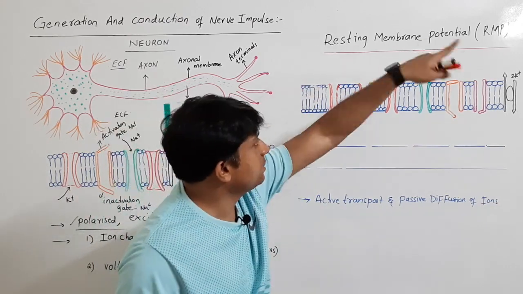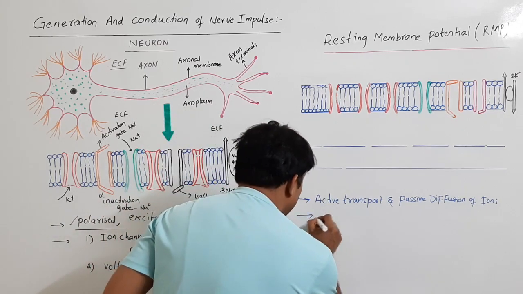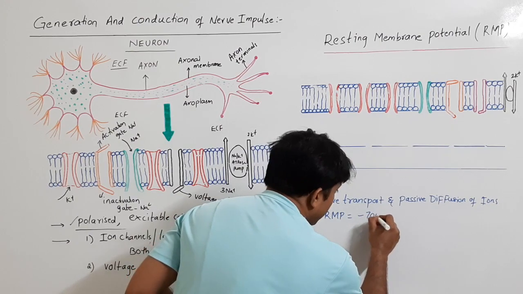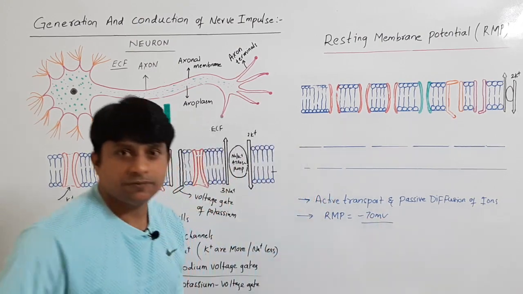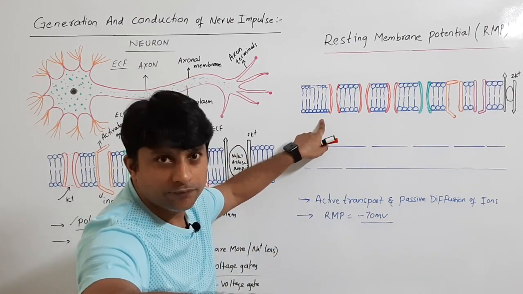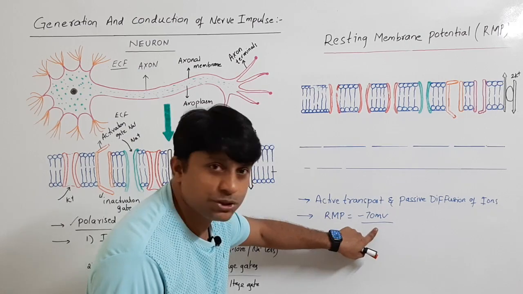So what is this resting membrane potential? How much is it? The resting membrane potential is minus 70 millivolts inside the axon, that is, in the axoplasm. Fine, that is minus 70 millivolts.